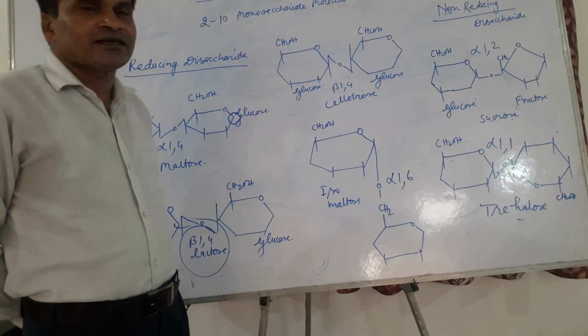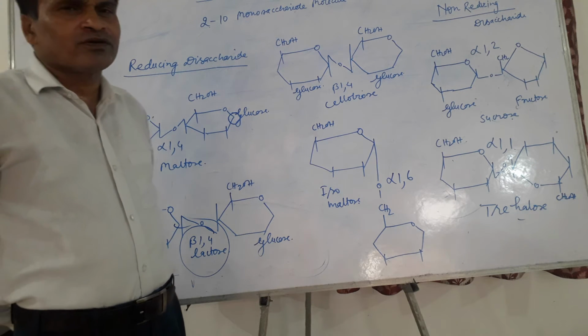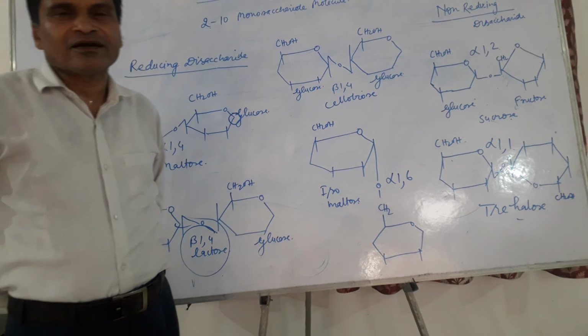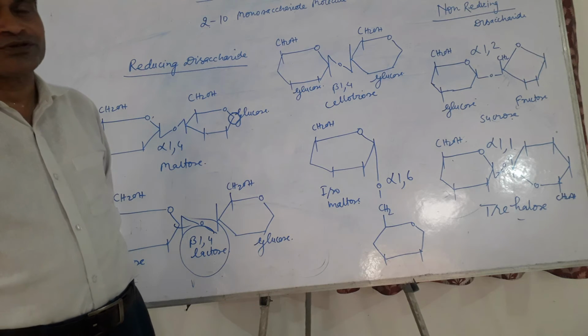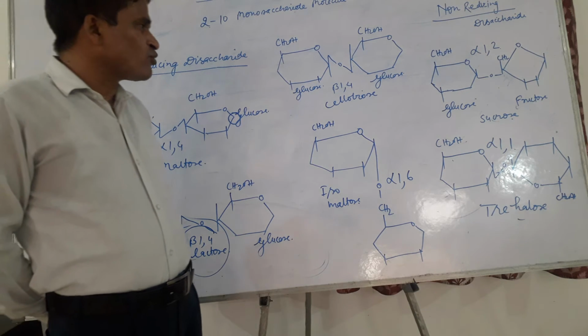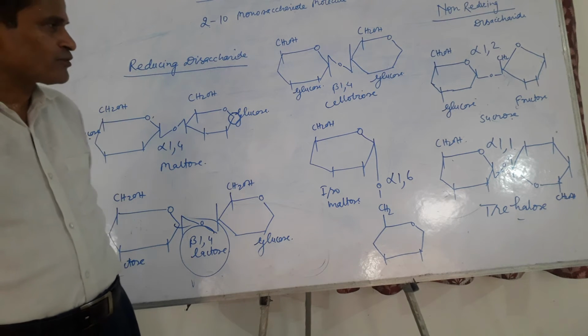Cellobiose is another example of reducing disaccharides. It is not found free in nature. It is generally a partial hydrolytic product of cellulose. In cellobiose, two glucose molecules are joined by beta-1,4 glycosidic linkage.